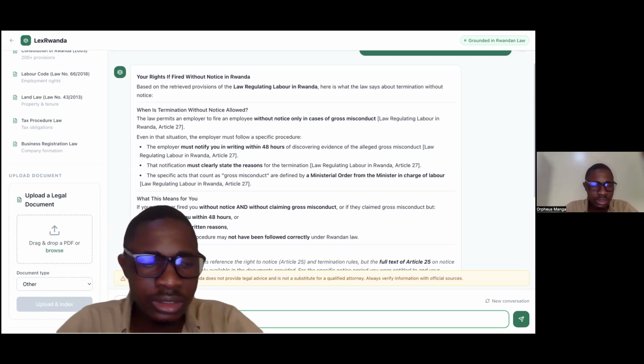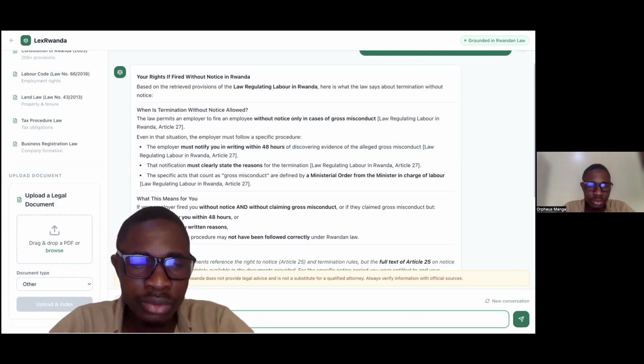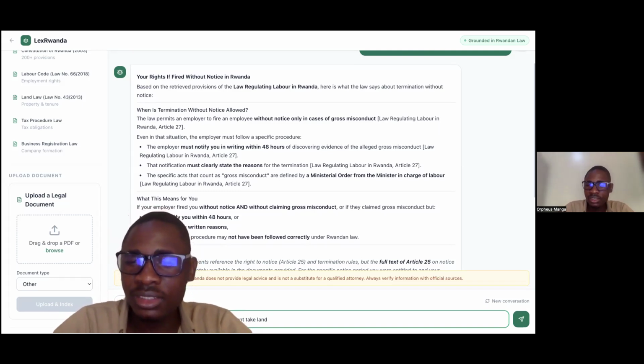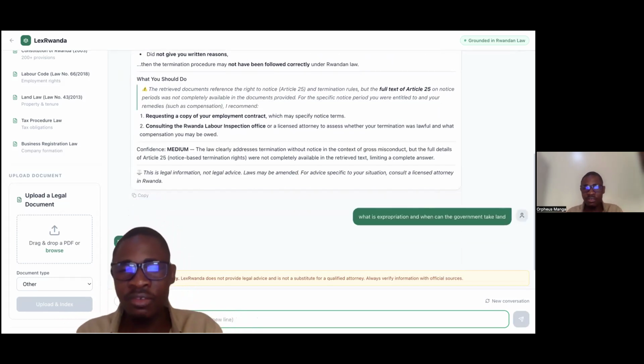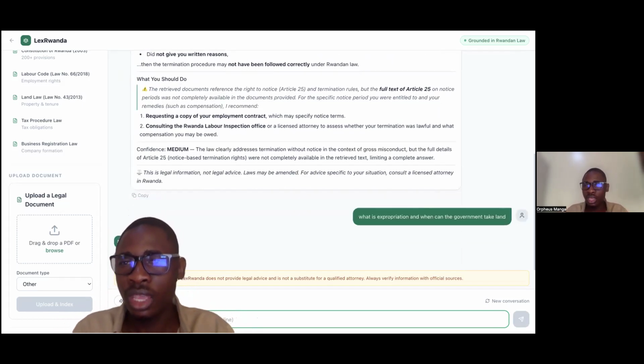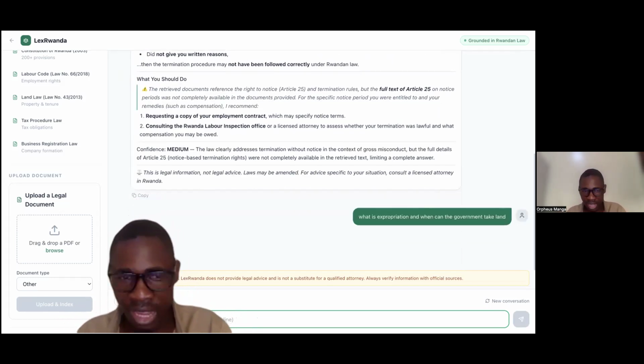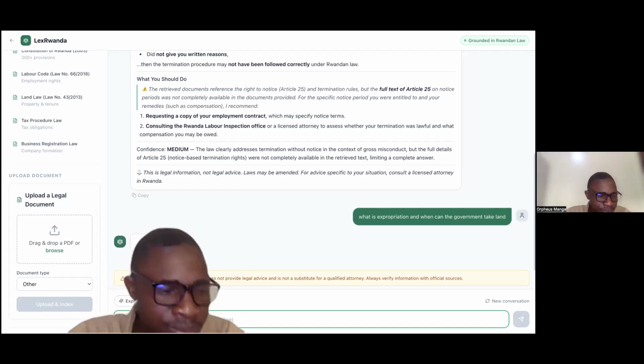What is expropriation, and when can the government take my land? Given that a citizen may be losing land, they can ask LexRwanda to help them with the laws that guide that. These laws exist, but citizens don't understand them.